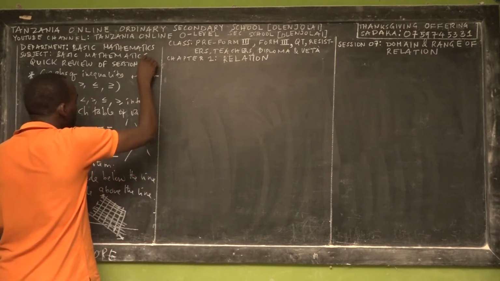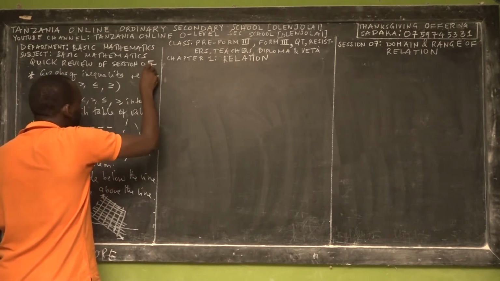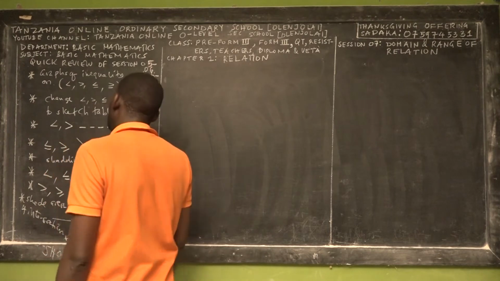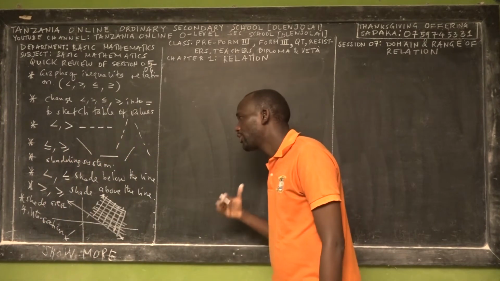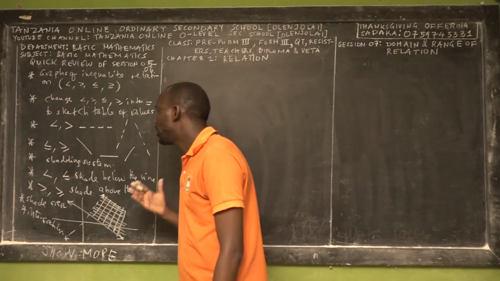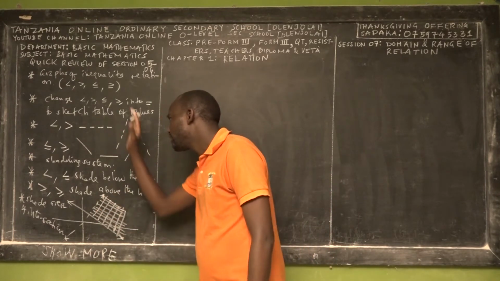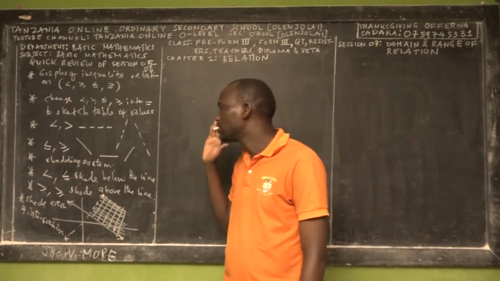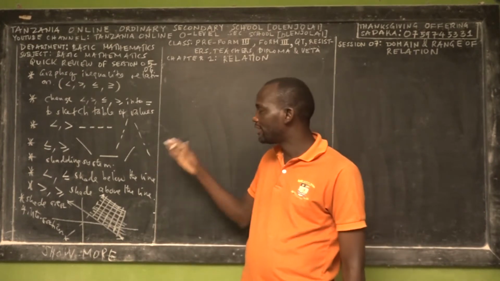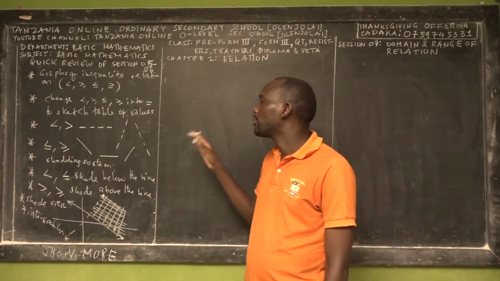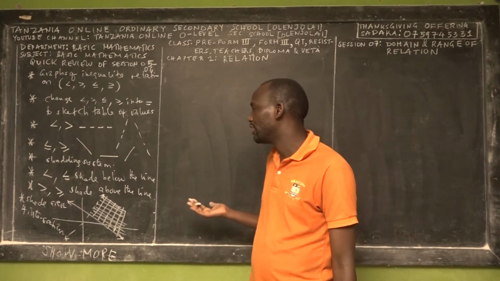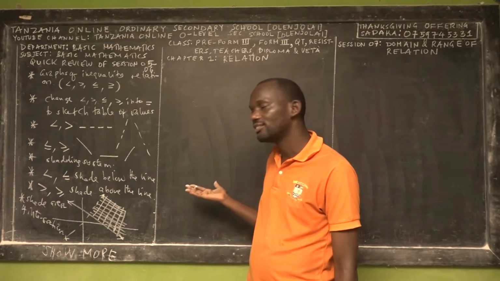So this is the quick review of session 5 to session 6, because most students confuse this concept. In session 5, we taught you how you can deduce the particular relations from the graph. So use the same principles. You check the lines drawn in the graph, and then you can predict whether we have less than or greater than, or less than or equal, greater than or equal.